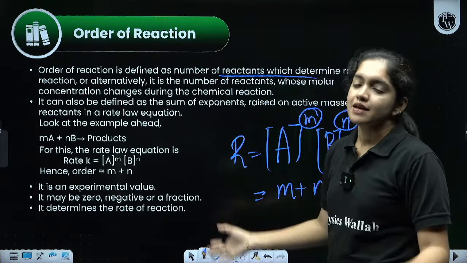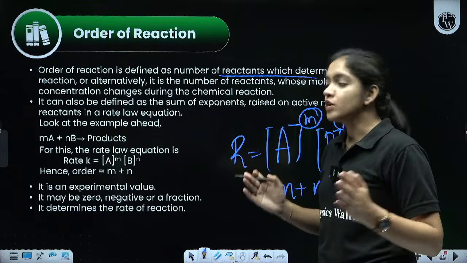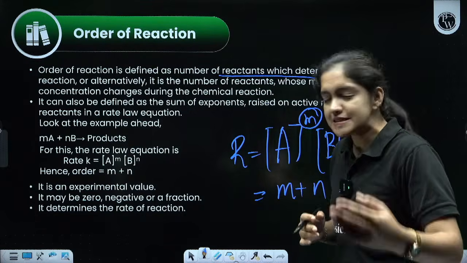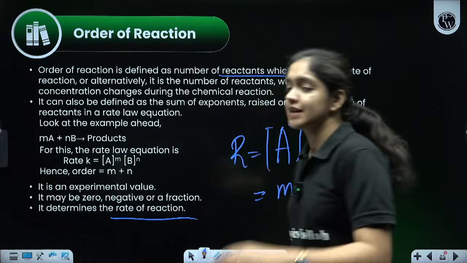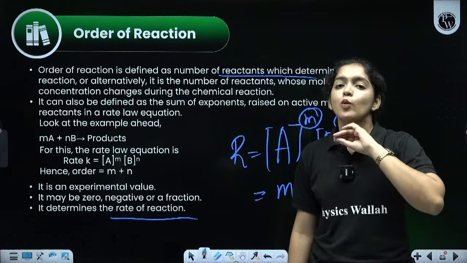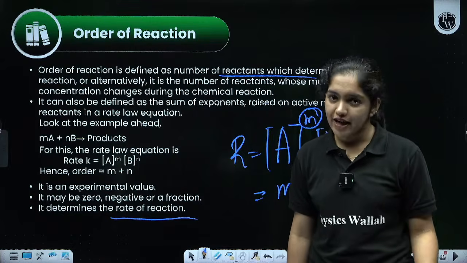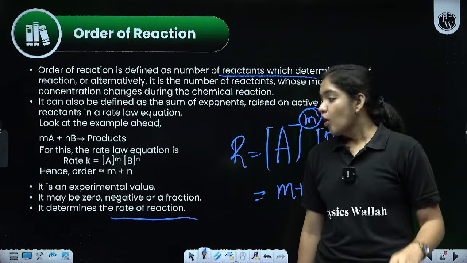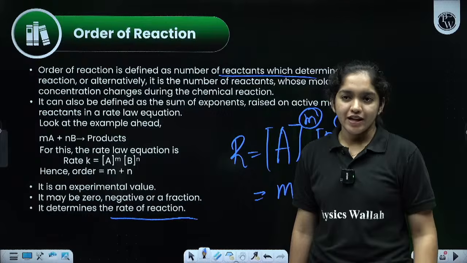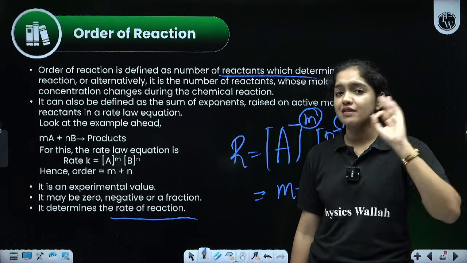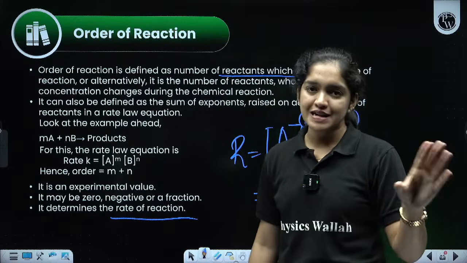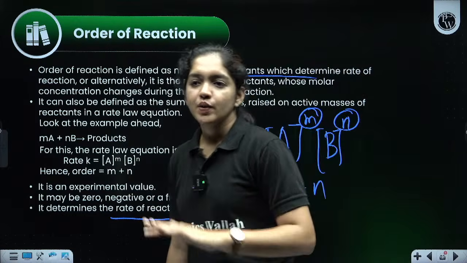8. Like that. So order means the sum of the powers of the concentration terms, and it can be 0, negative or a fraction. It determines the rate of the reaction. Molecularity doesn't determine the rate of the reaction, but order determines the rate of the reaction. Clear? There are 3 types: zero order, first order, second order. We already learned the units of zero order, first order and second order reactions. Is that clear? Okay, done.